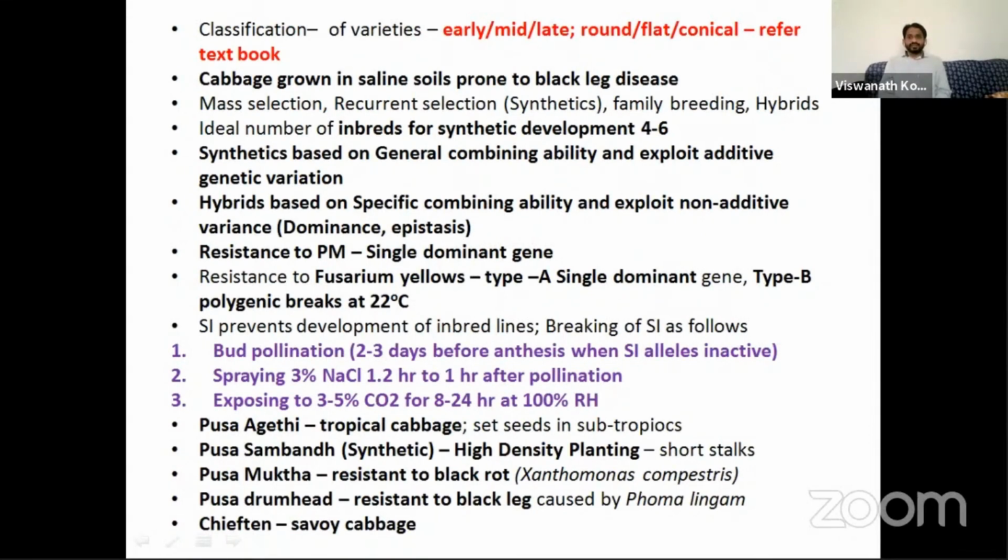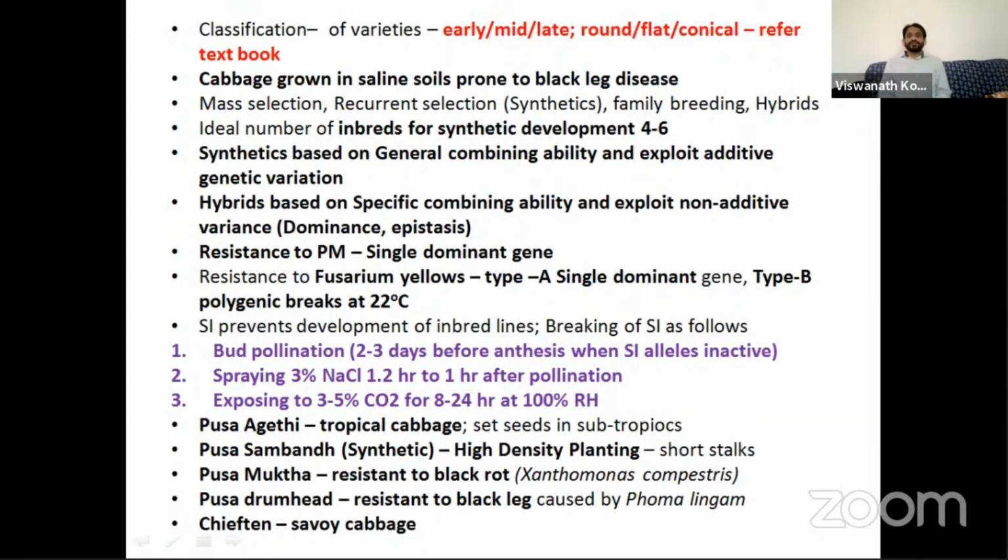We take inbred lines and allow open pollination among the inbred lines, and we collect an equal number of seeds from each parent. We mix them and grow them. This is a simple way of developing a synthetic seed. You can refer to the textbook for the detailed procedure of developing a synthetic variety.